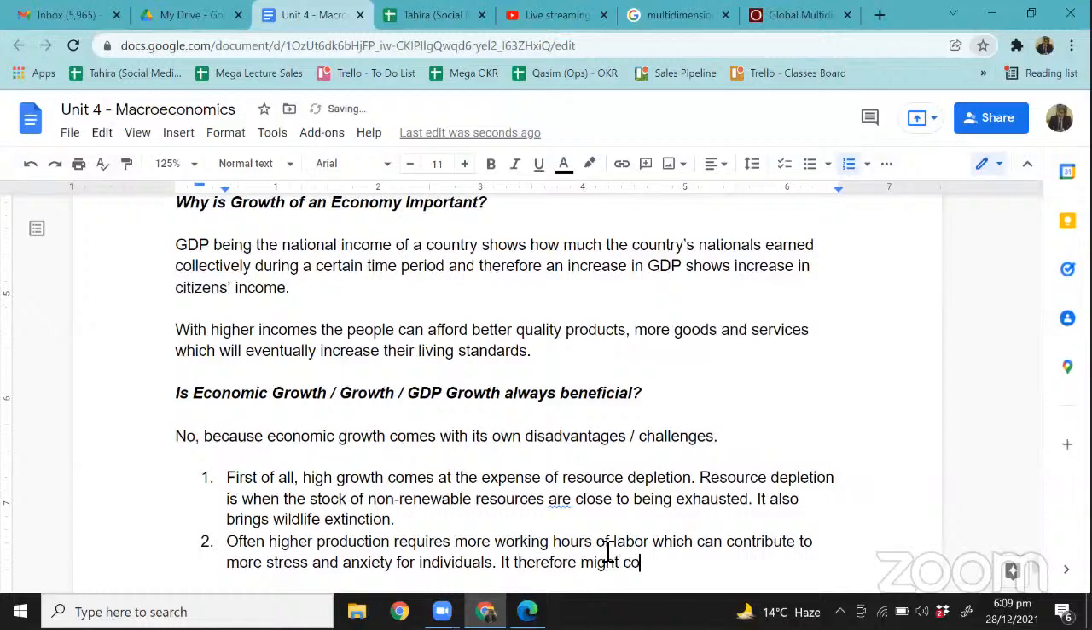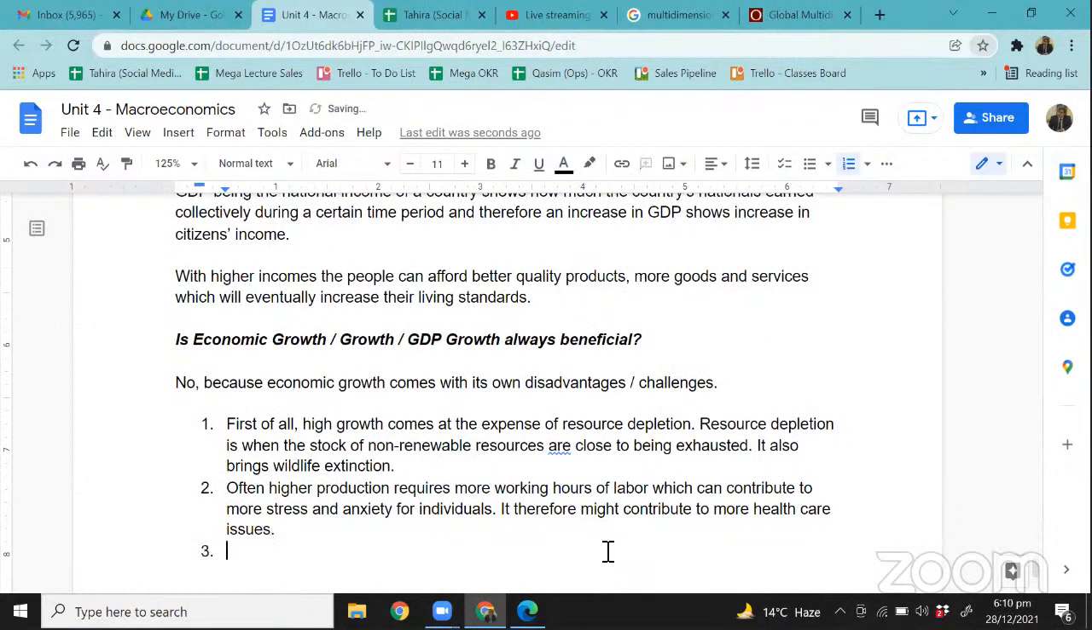And with that happening, it might contribute to health issues, right? So think about it. If people are falling sick, or if people are using drugs and medical drugs and all that stuff, because of things like working more, right? Then that would mean that it can contribute to more healthcare issues. Is this making sense? Okay.